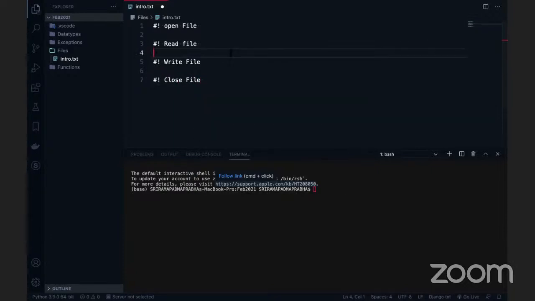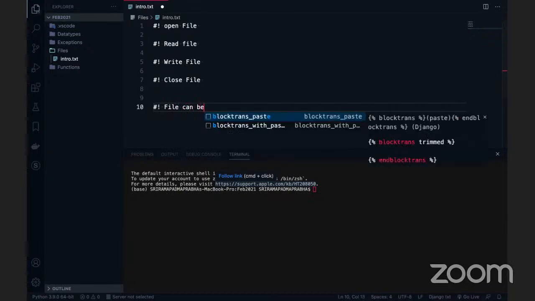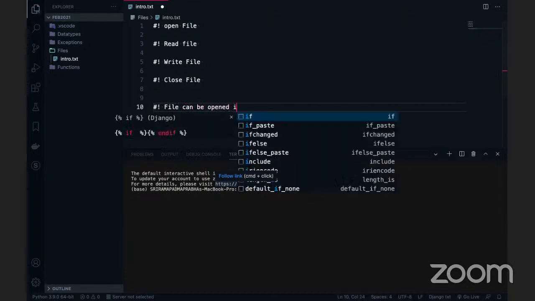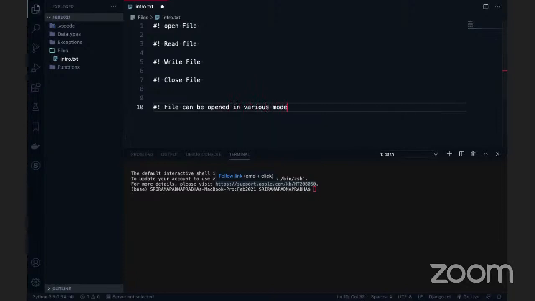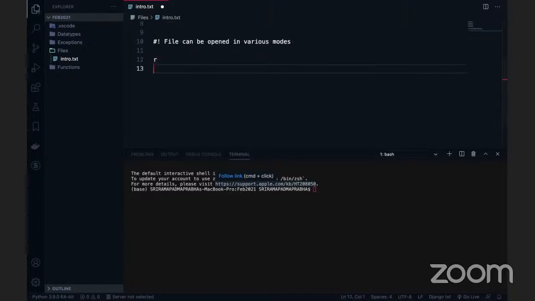One more important concept is the different types of modes. A file can be opened in various modes. Let me write all these important modes here, one by one, so it will be very easy to understand. One is read mode, then write mode, then append mode. Next is the read-write mode, R plus.